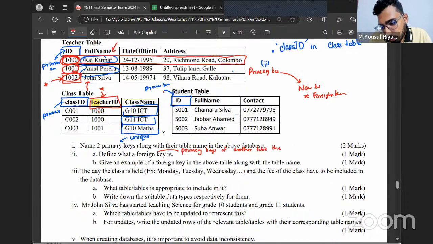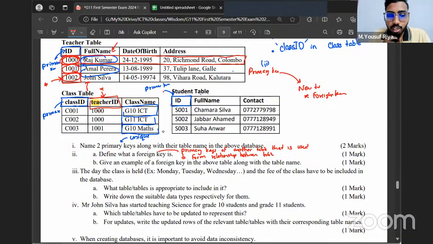That is used to form relationships between tables. Okay, so I'm using a foreign key. So teacher ID is a foreign key.